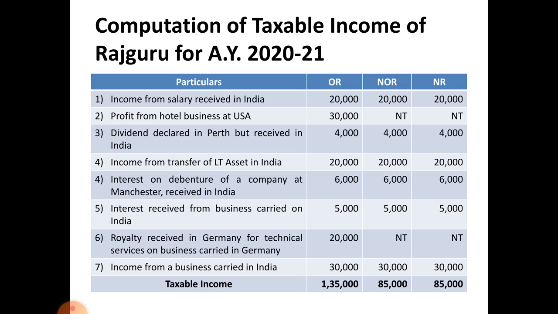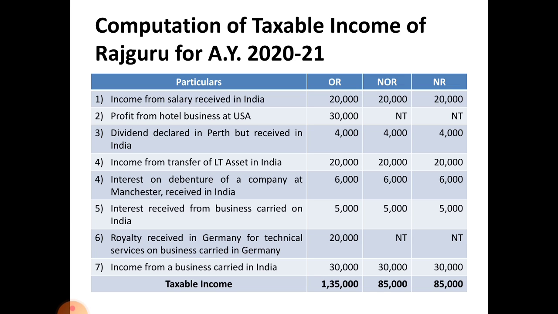Next one, income from transfer of long term asset in India, taxable in all heads. Next one, interest on debentures of a company at Manchester received in India, taxable in the hands of all three heads because received in India.